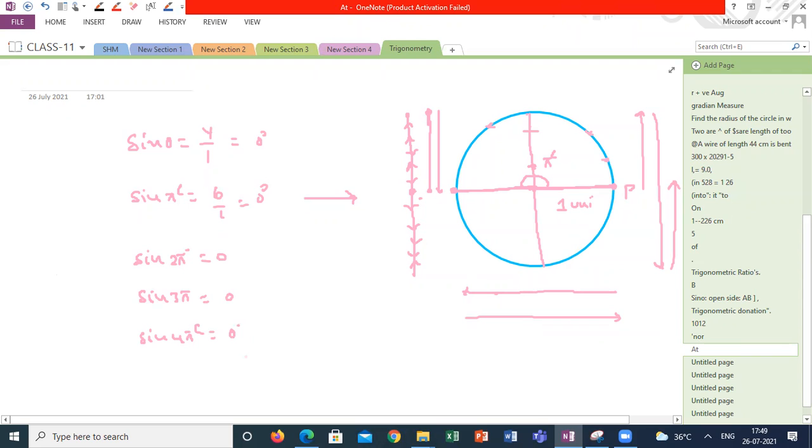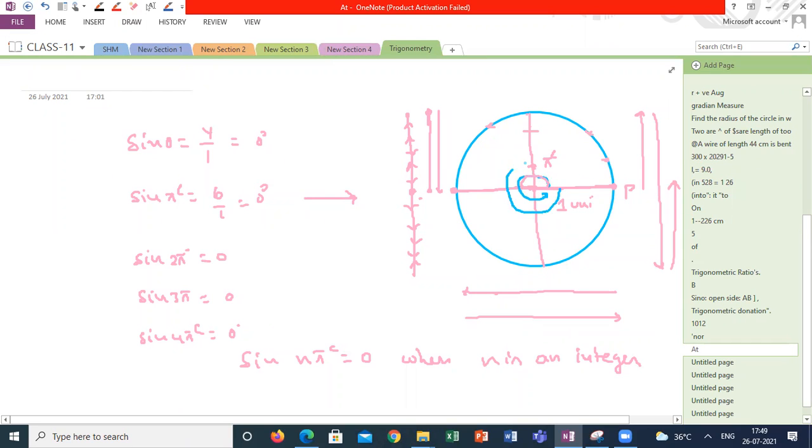So I can write sine n pi is 0, where n is an integer. Why am I not taking a natural number? Why am I taking an integer? See, all these things I am explaining with respect to positive rotation, anti-clockwise.